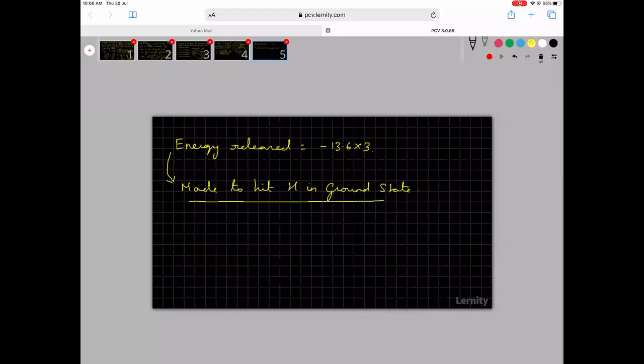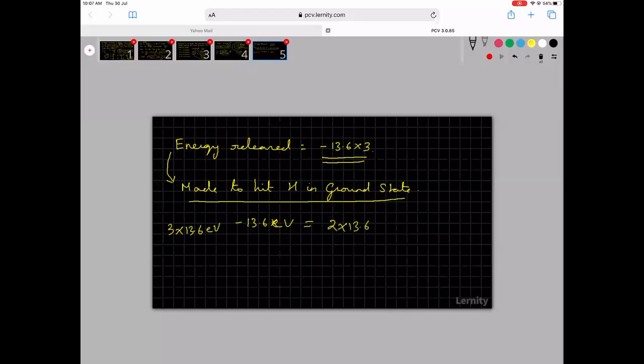Is this made to hit hydrogen in the ground state? So much energy is hitting. Energy is minus 13.6 electron volt for hydrogen. Now how much is hitting? 3 into 13.6 is hitting. So what will be the energy of the photon? 2 into 13.6.